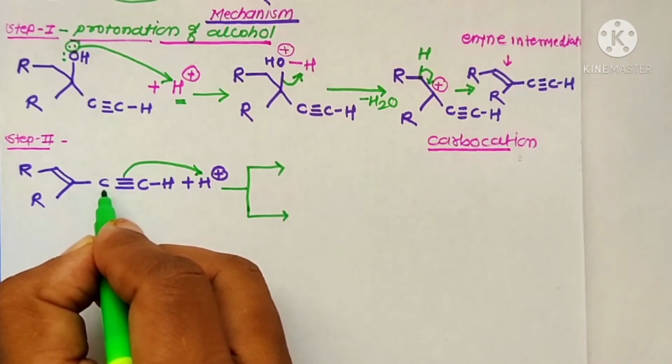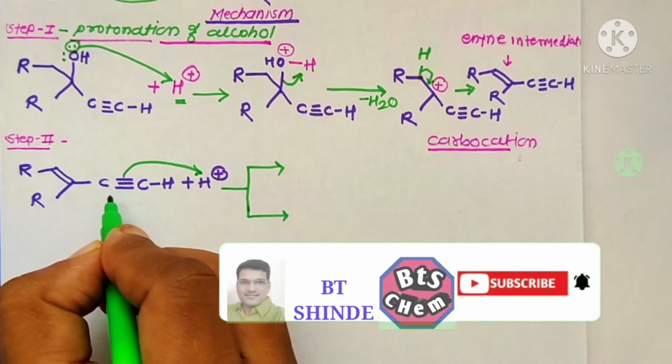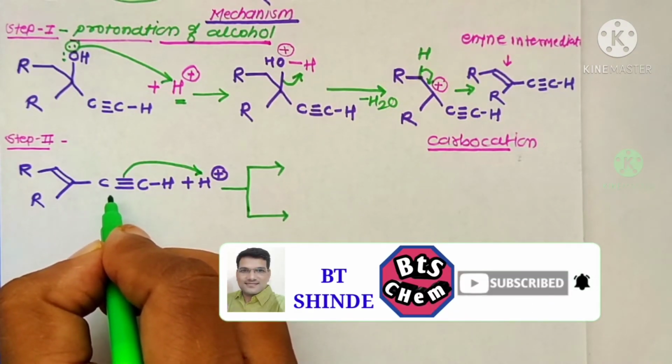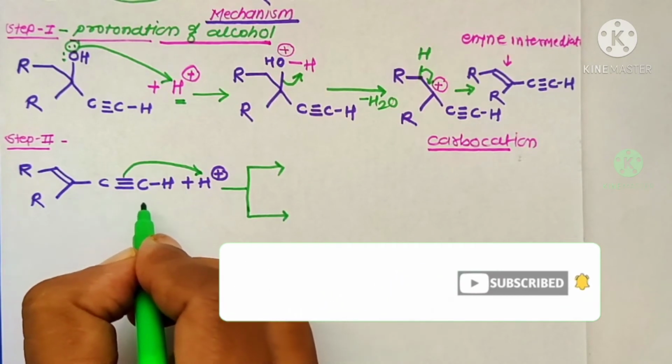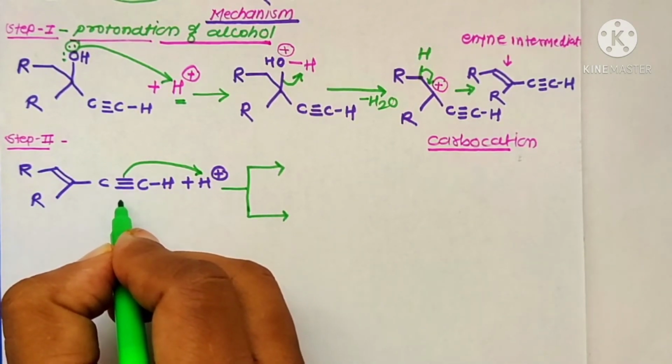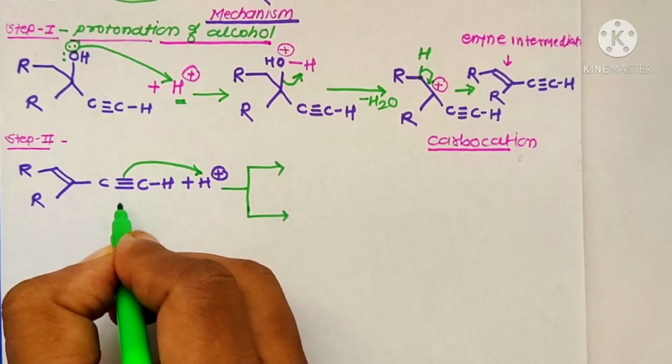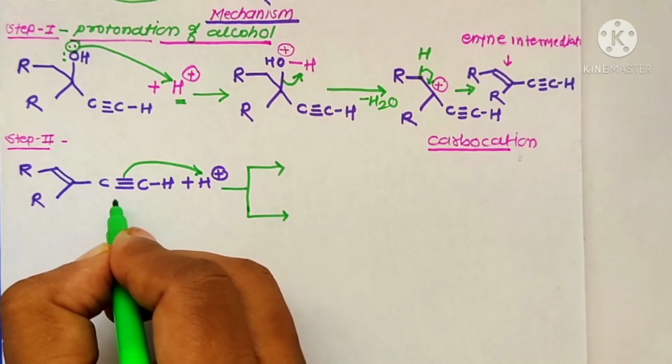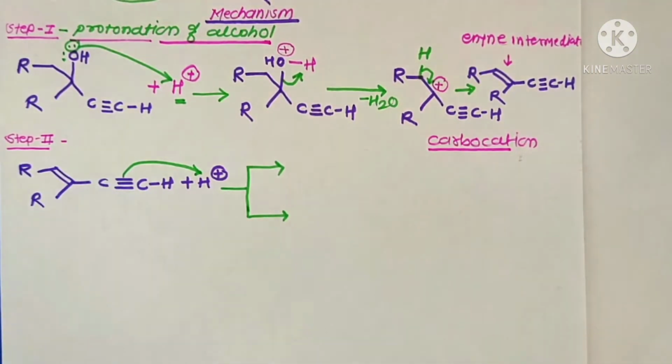Therefore there is the possibility of forming two different carbocations, but according to the stability order we can explain which carbocation is more stable, which product is the major product, as well as the possible product formation from this reaction.